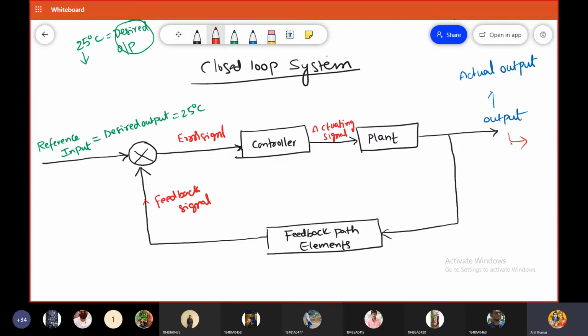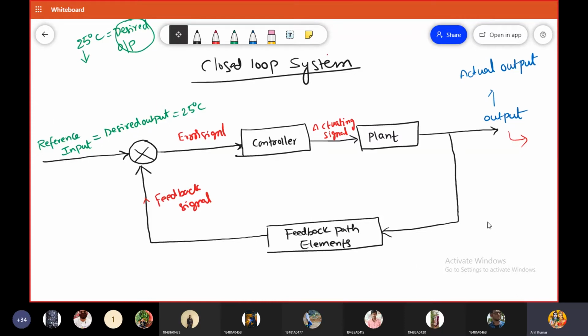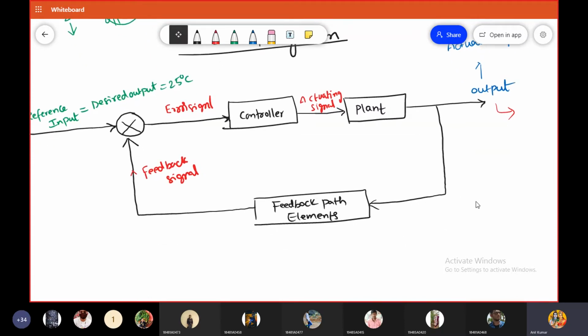And also, in an open loop control system, we do not measure the output quantity at any point of time.